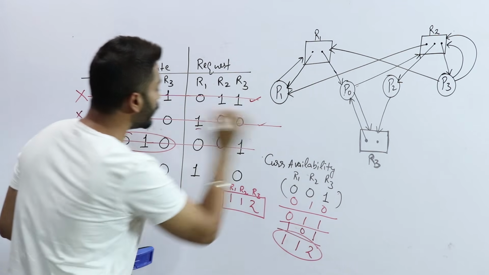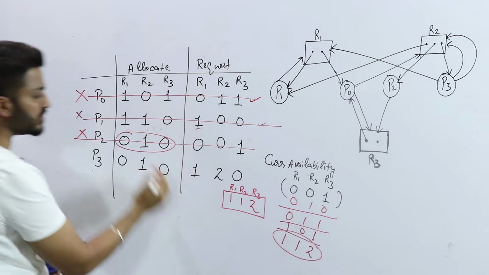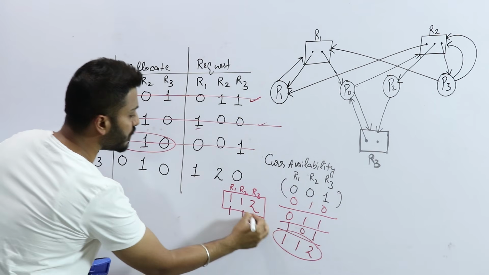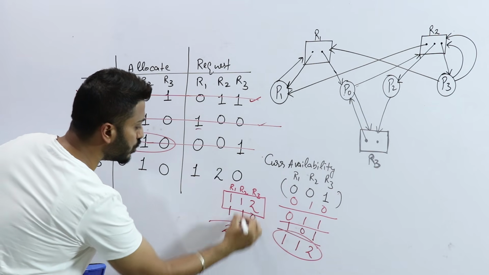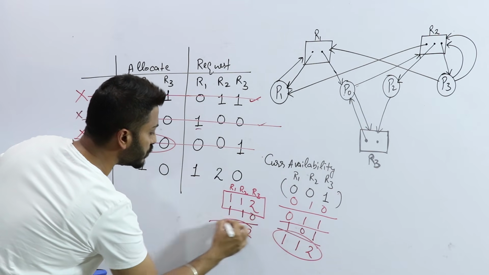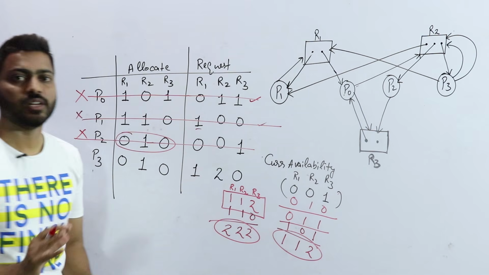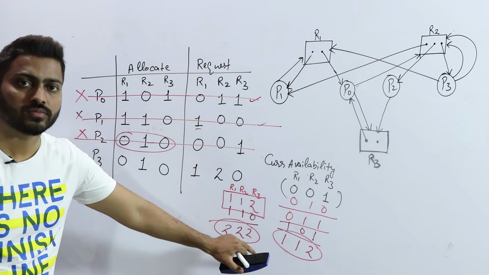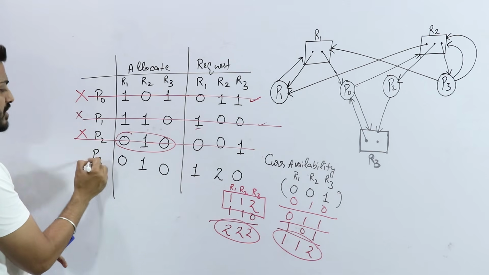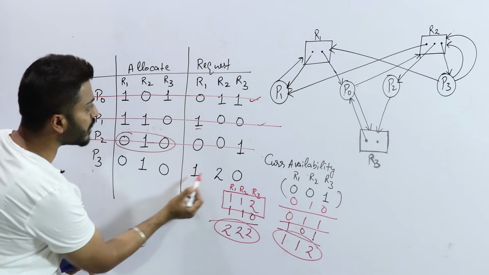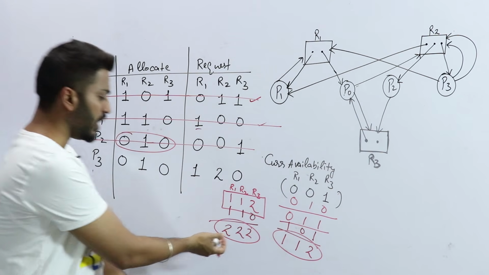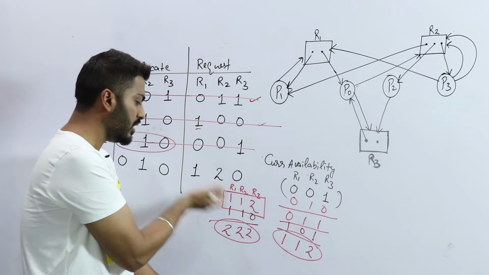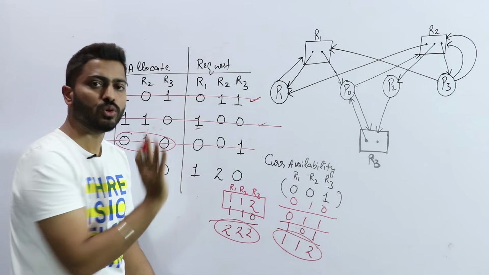It will be removed from the system and whatever resources it was allocated will be freed. When these are freed, I will simply add them, so it is 2 2 2. So this is my current availability, 2 2 2. What is the last one, P3? P3 needs 1 of R1 and 2 of R2. I have enough. I have 2 of R1, I will give 1. I have 2 of R2, I will give both.